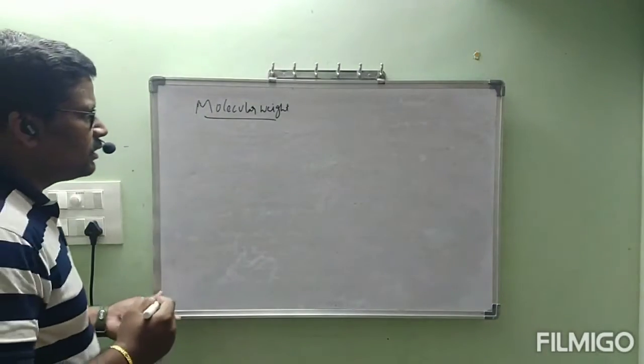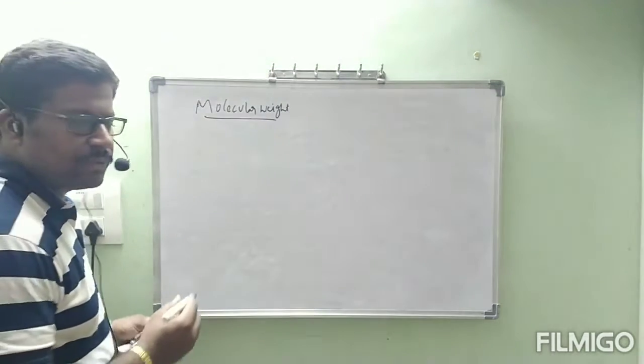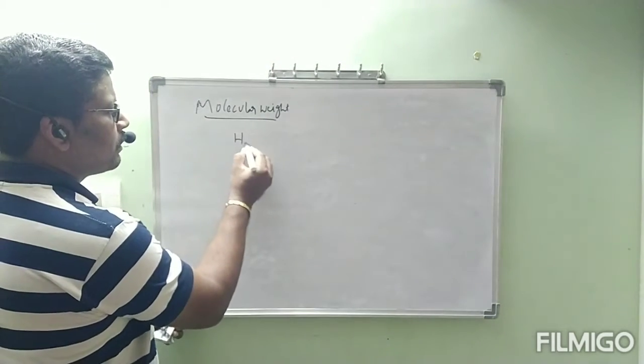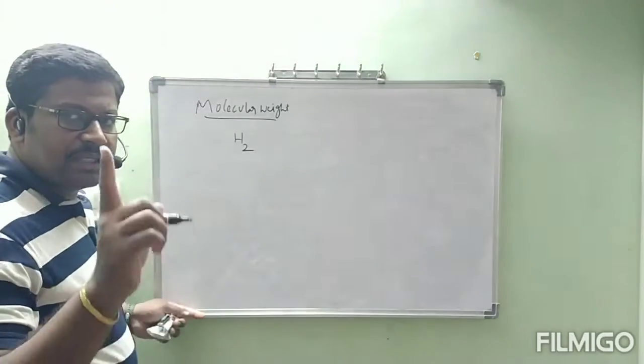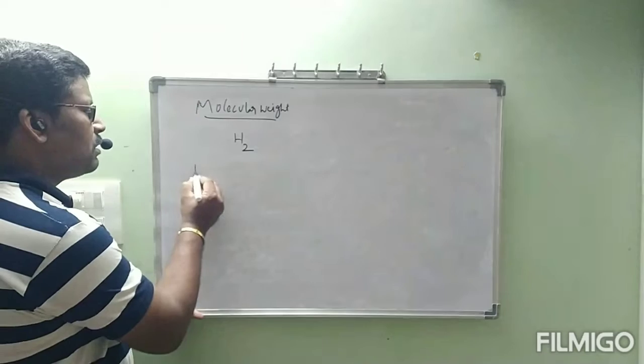In the previous class, we have seen the example, that is H2. If you see this molecule of H2, this is one molecule of H2.